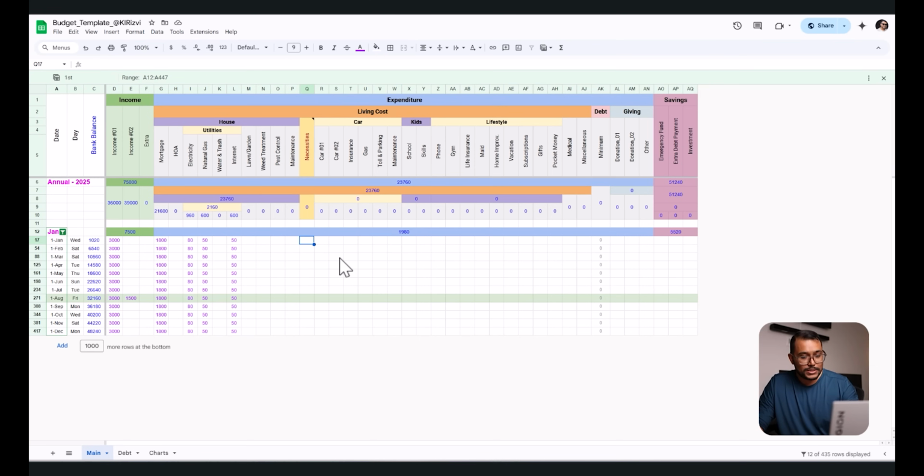Let's say 1000. Again, I know a lot of these values might not make sense. It's just a hypothetical distribution. So car, yeah, I put car there, some values here.